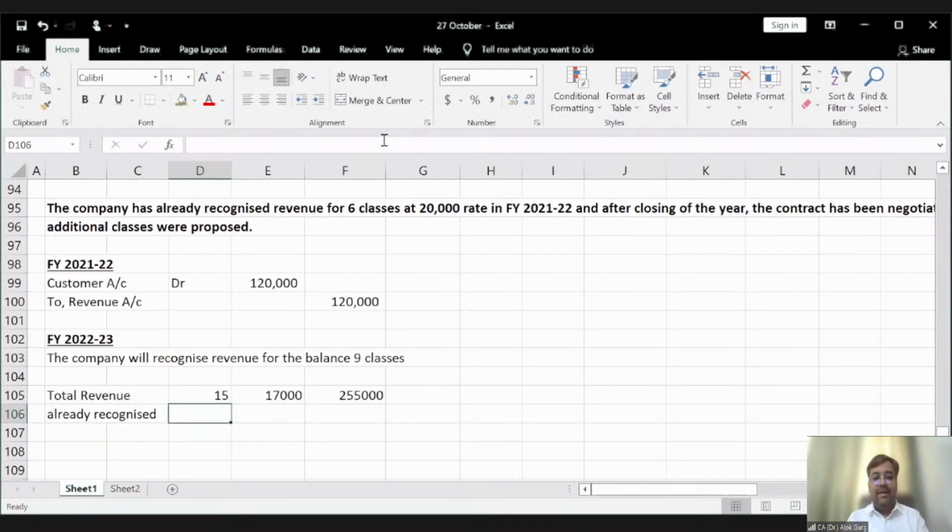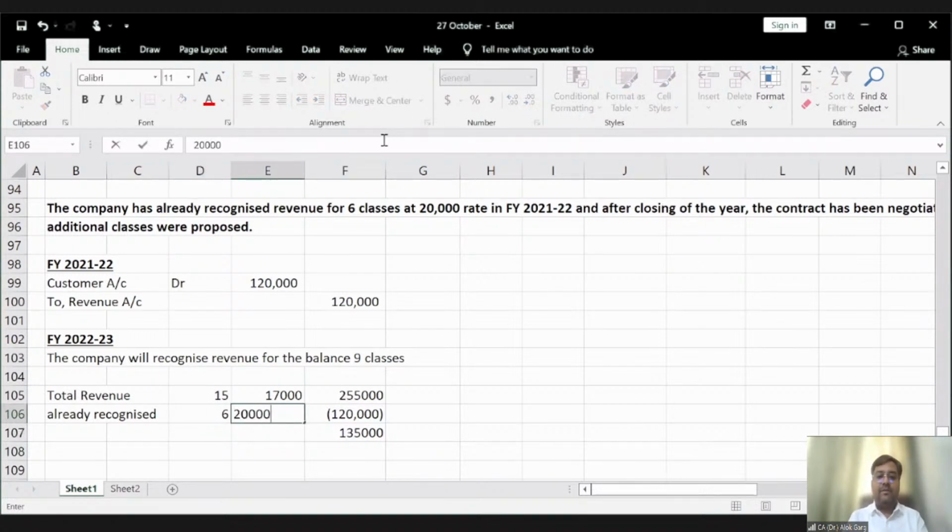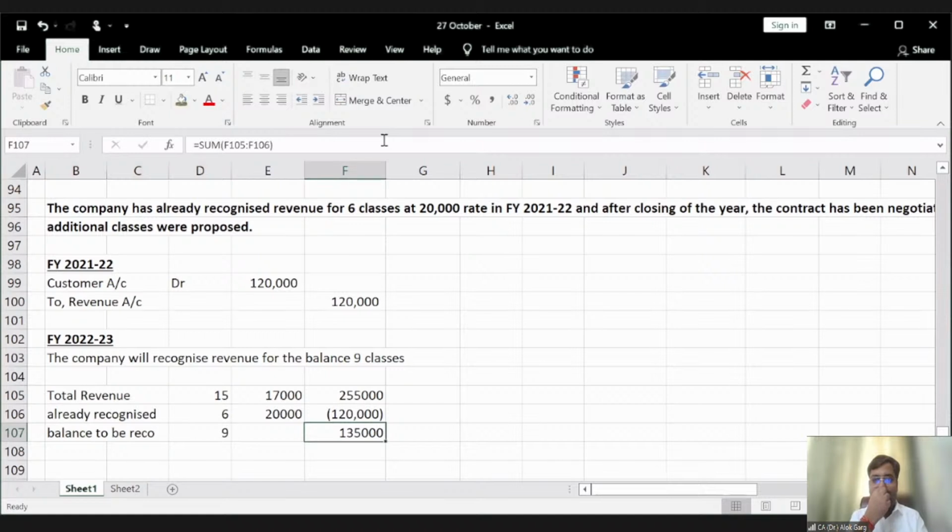The revenue is already recognized to the extent of 1,20,000 rupees, for 6 classes at a rate of 20,000. So what is the balance revenue which is going to be recognized? The balance revenue is going to be recognized for 9 classes, which is 1,35,000.